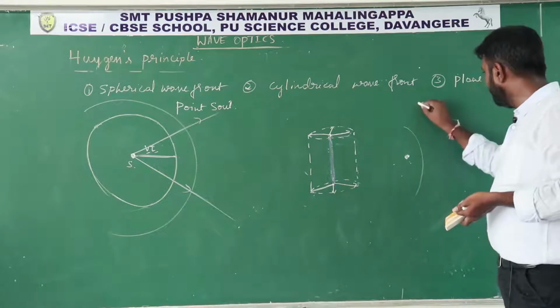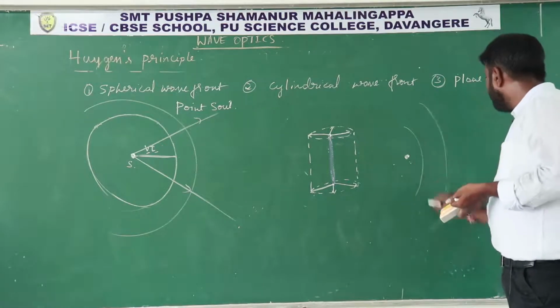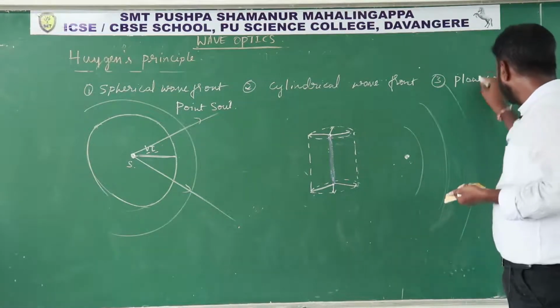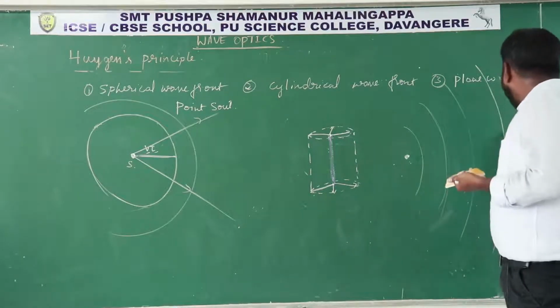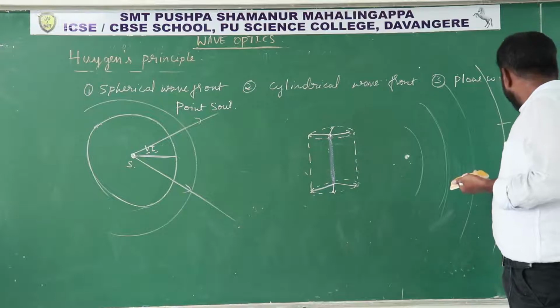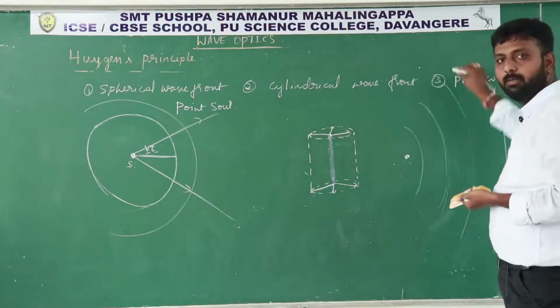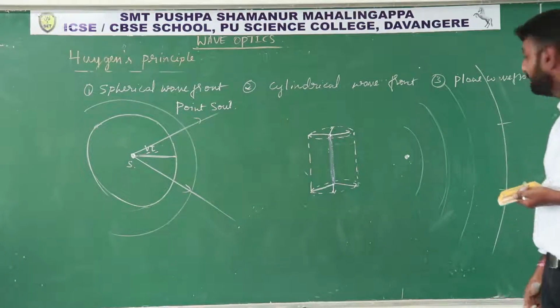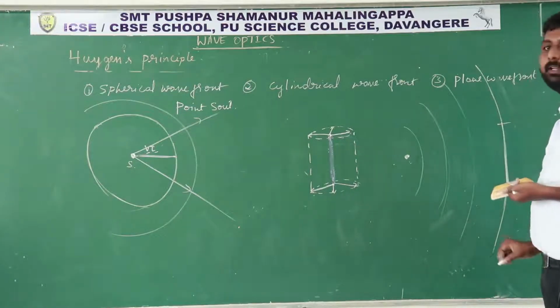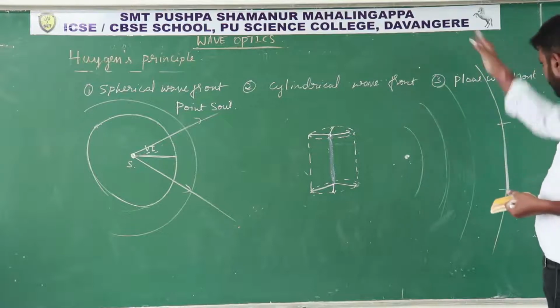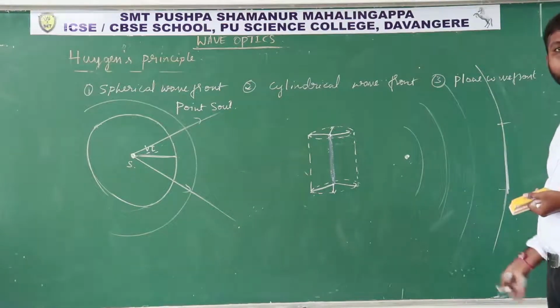Then the wavefront has to travel a larger distance, right? While traveling a larger distance, you can observe that a part of the spherical wavefront behaves as a plane wavefront. As distance increases, the radius of curvature also increases.